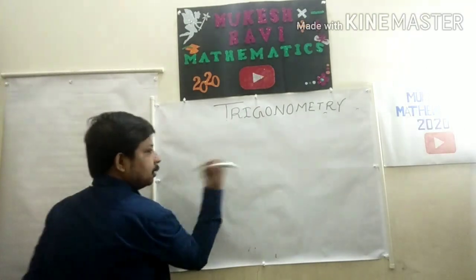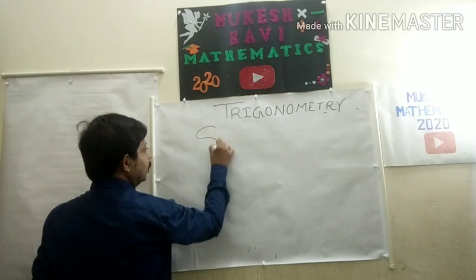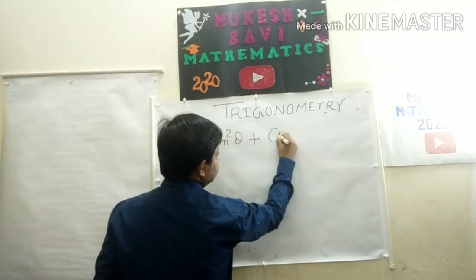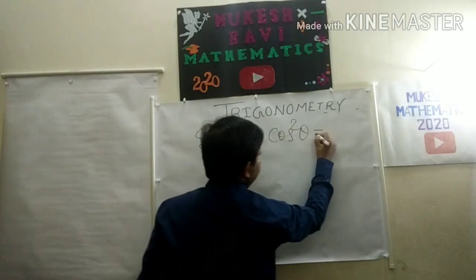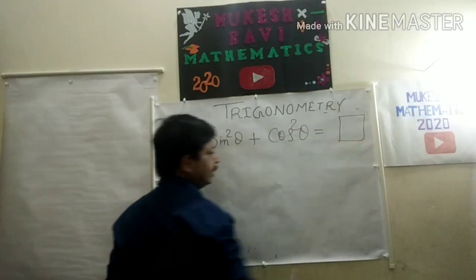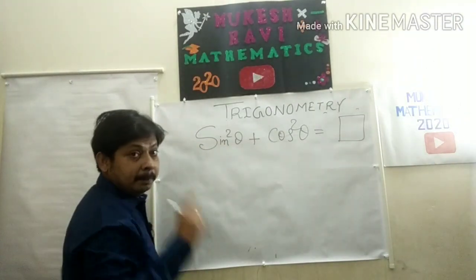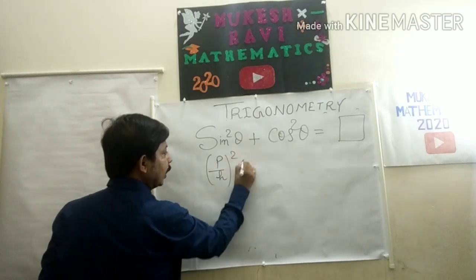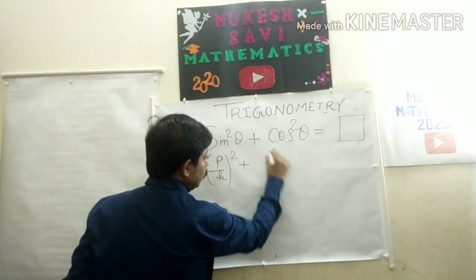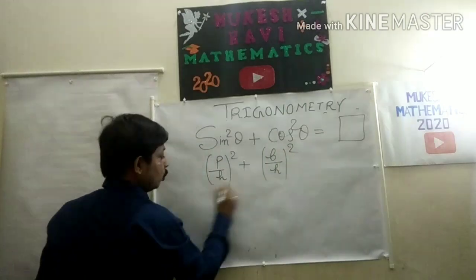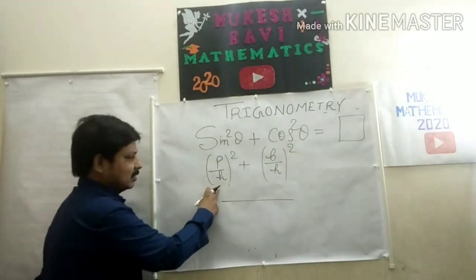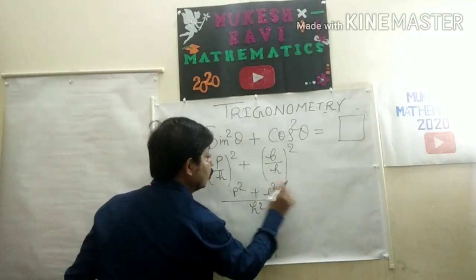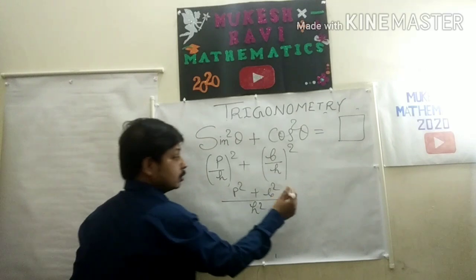Now here we have some concepts about trigonometry. This is what? Sine square theta plus cos square theta, and I will write here fill in the blanks. I will not write anything. Suppose sine is P by H, perpendicular by H whole square, plus B by H whole square. So this is what? You are in class 10th or 9th, so H square. This is P square, B square. Already I have written the first part, P square plus B square is equal to H square.